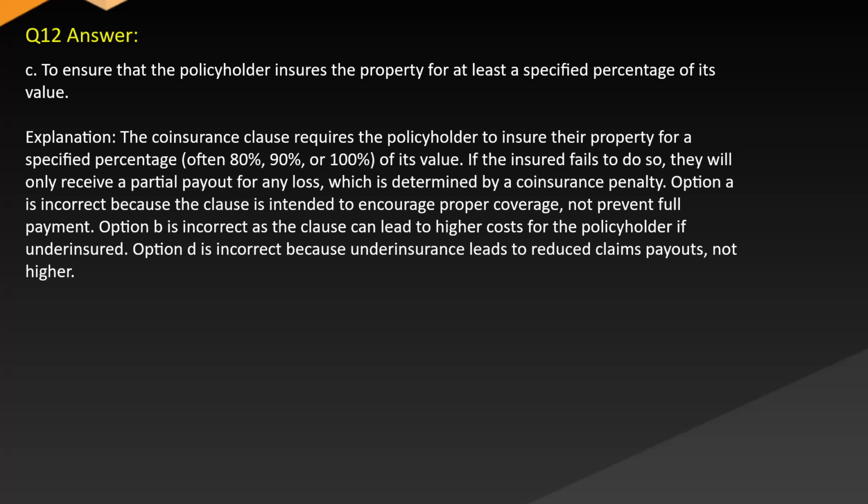Option A is incorrect because the clause is intended to encourage proper coverage, not prevent full payment. Option B is incorrect as the clause can lead to higher costs for the policyholder if underinsured. Option D is incorrect because underinsurance leads to reduced claims payouts, not higher.